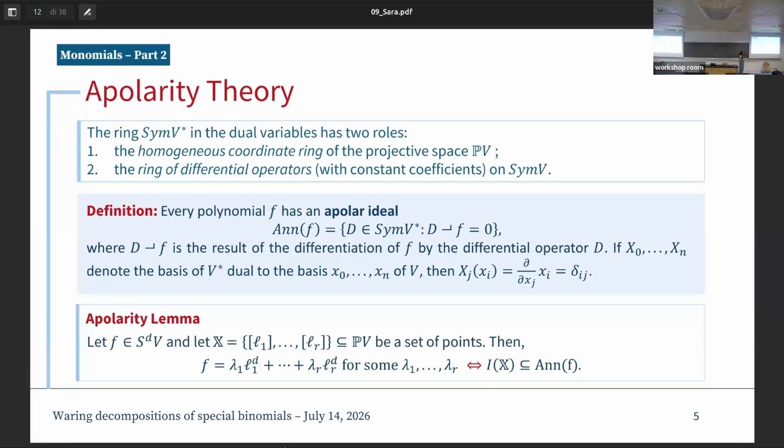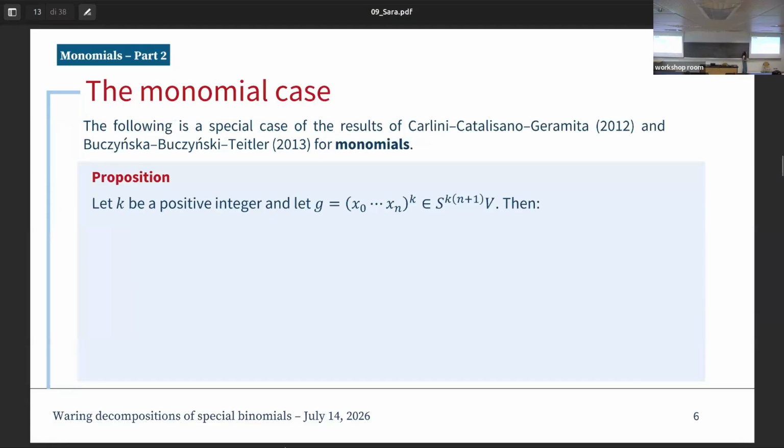So the idea is that if we have a polynomial f of degree d, and we have a set of points X indicated by L1 to Lr, then these points provide a decomposition of the polynomial. So we have that f can be written as the sum of powers of the linear forms multiplied by some coefficients, lambda 1 to lambda r, if and only if the ideal of X is contained in the annihilator. Okay, we have a double implication, so we have a complete characterization.